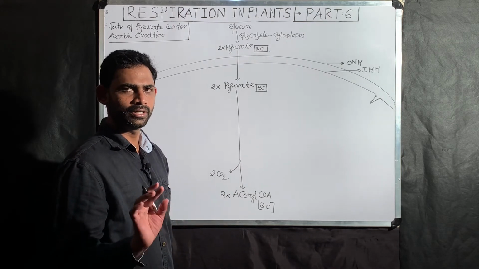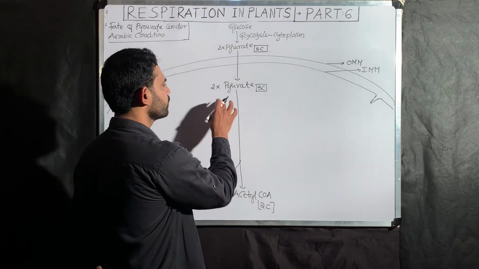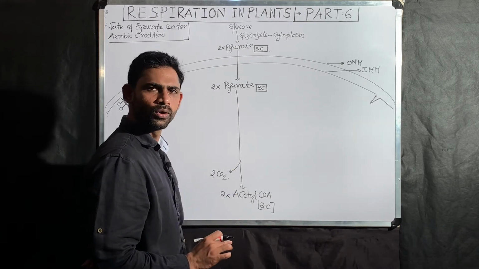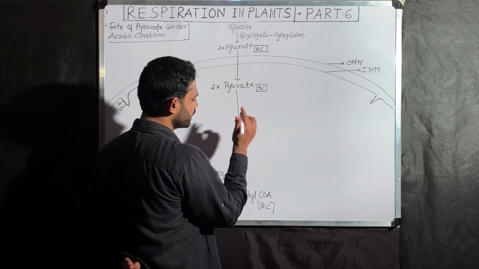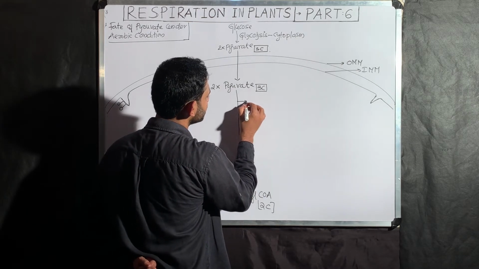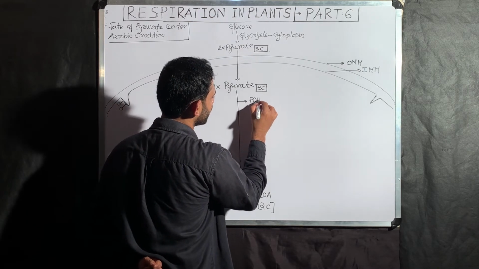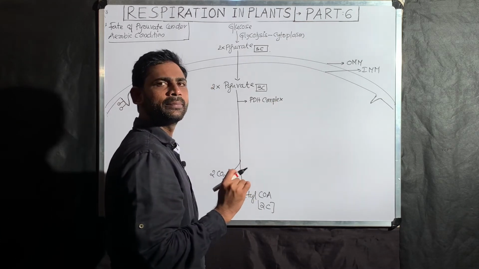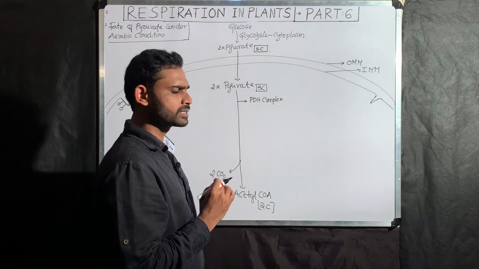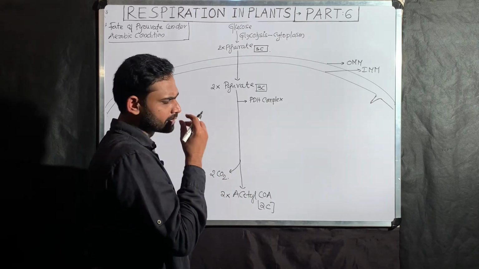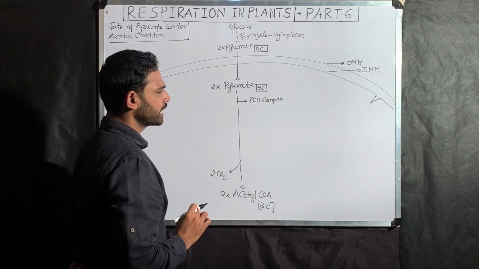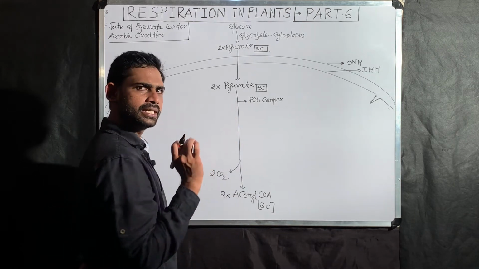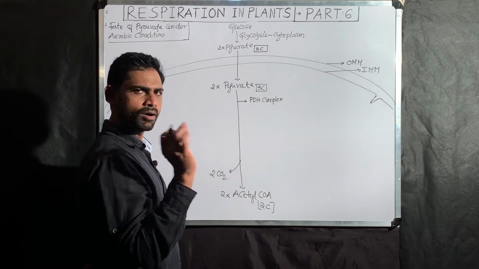One more point is there. This conversion of pyruvate into acetyl-CoA is mediated by one important enzyme complex, that is the PDH complex, pyruvate dehydrogenase enzyme complex. About this complex, we will speak slowly. This reaction, conversion of pyruvate into acetyl-CoA, is by the pyruvate dehydrogenase complex, an enzyme complex.